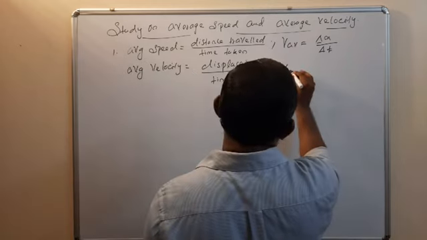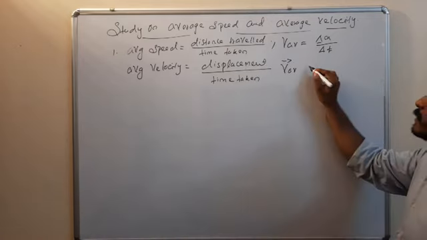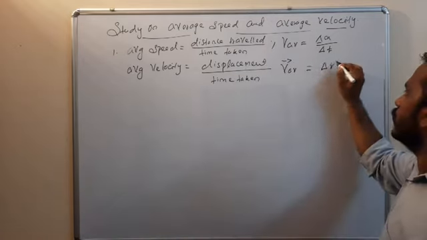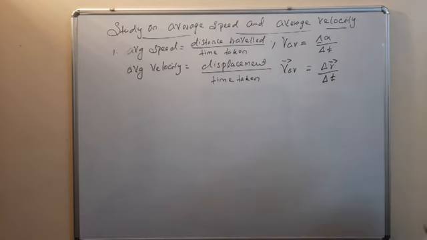V_AV vector is equal to delta r vector by delta t.